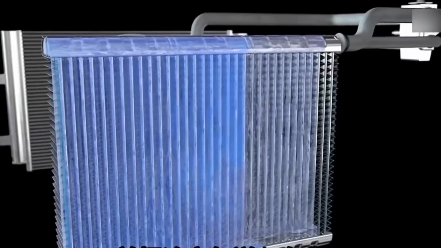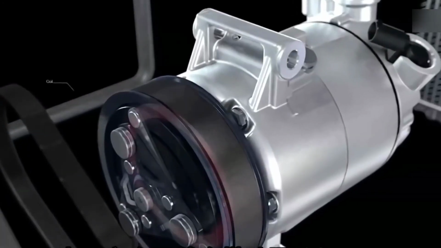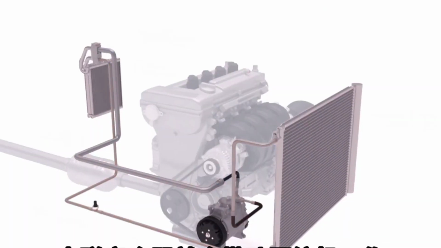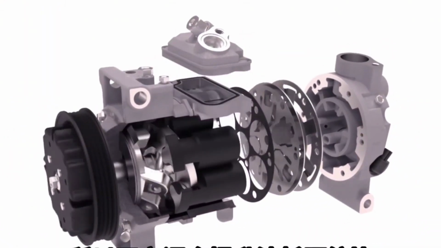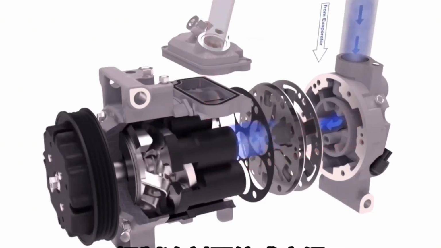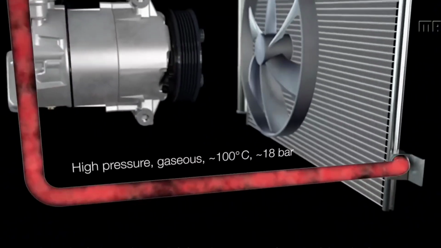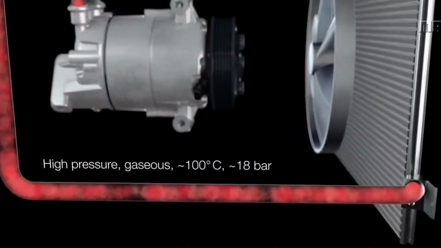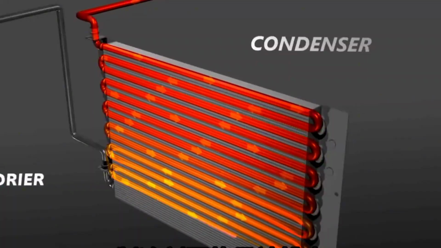When you turn on the car air conditioner, an electronic clutch drives the compressor to work. Since the compressor is powered by the engine, turning on the air conditioner increases fuel consumption. The compressor compresses the refrigerant into a high-temperature, high-pressure gaseous state. The gaseous refrigerant then enters the condenser at the front of the car through a pipeline. The condenser and fan cool down the refrigerant. The refrigerant condenses into a high-pressure, low-temperature liquid as it releases heat.